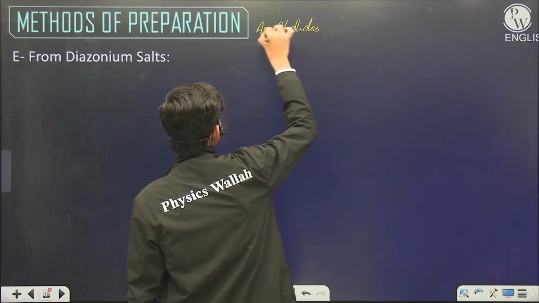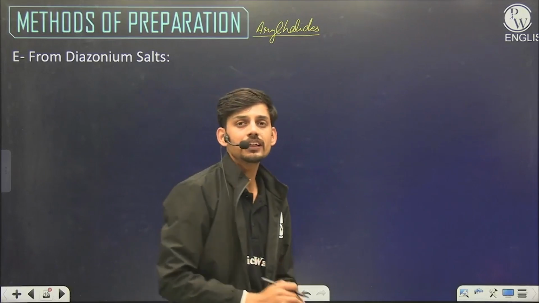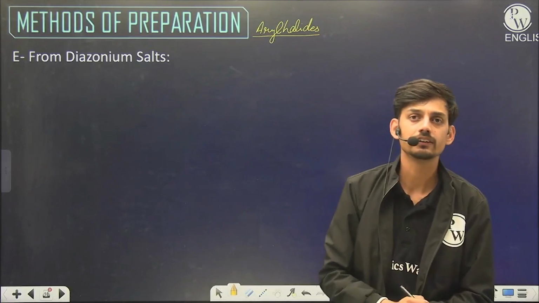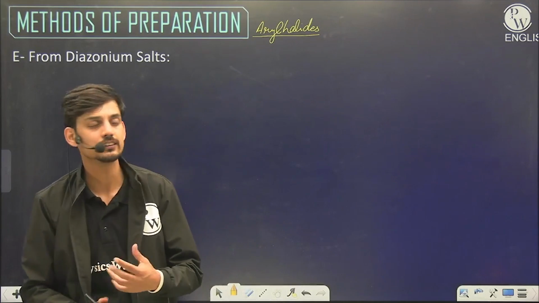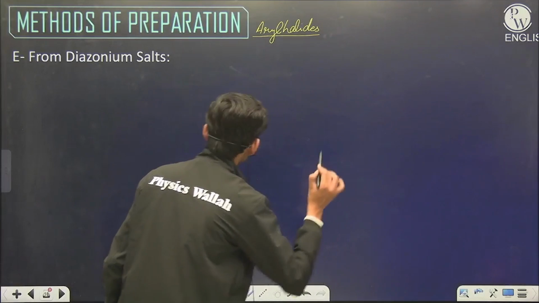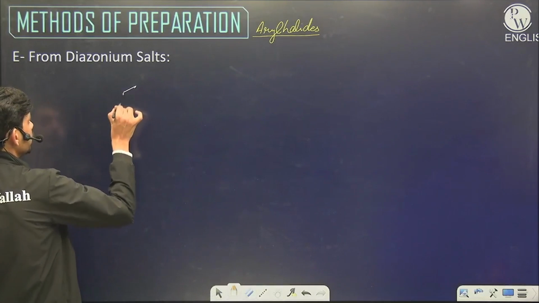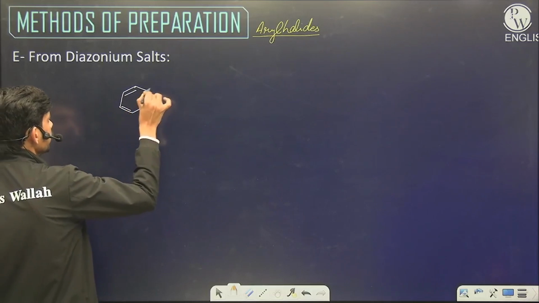Most of the reactions here are name reactions, and in organic chemistry, name reactions are usually more important, so we have to give them more focus. Now if we see here, from diazonium salt, first we have to make the diazonium salt. So we use this aniline molecule